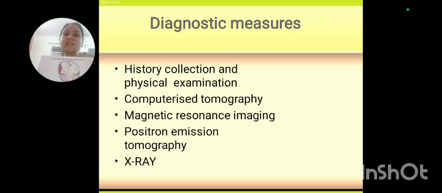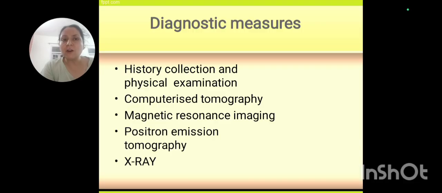The second complication is herniations, and because of the injury there can be herniations which can happen, and you can see herein the herniation is there. And what different kinds of herniations are there? We have seen uncal herniation, bilateral central herniation, then we have seen tonsillar herniations. Okay, so these are all herniations, which are the second complication of head injury. Fine. Now if we look at the diagnostic measures,